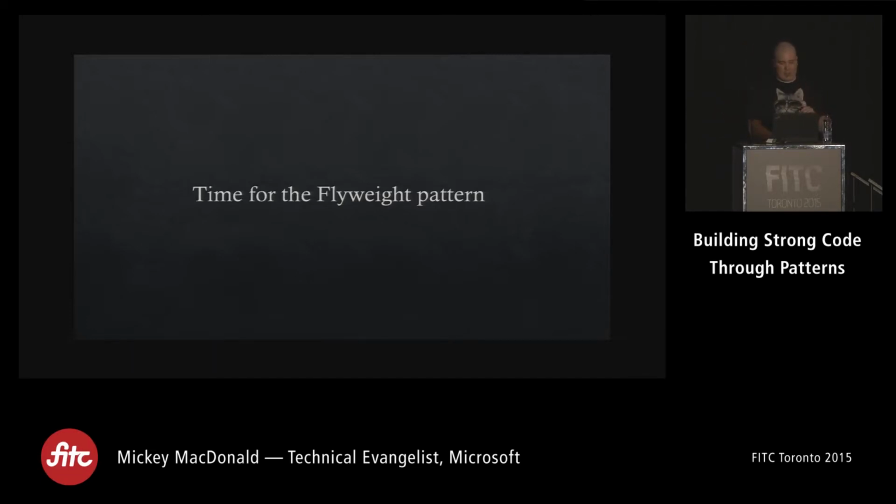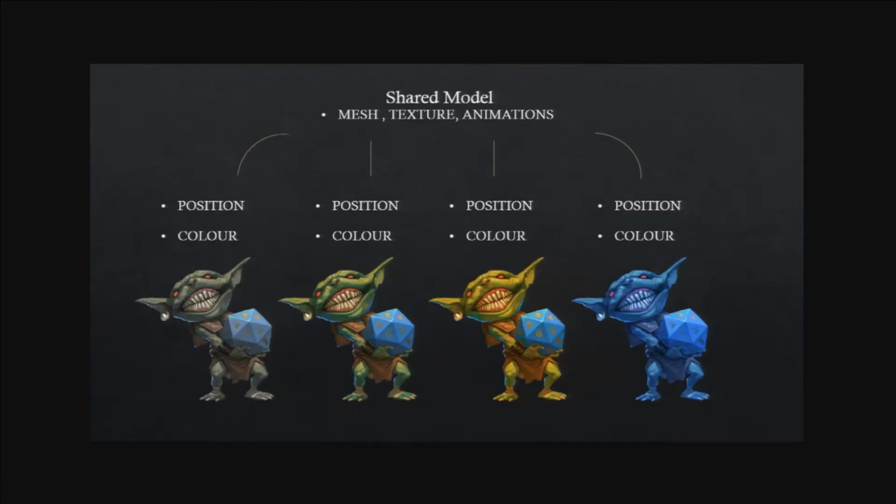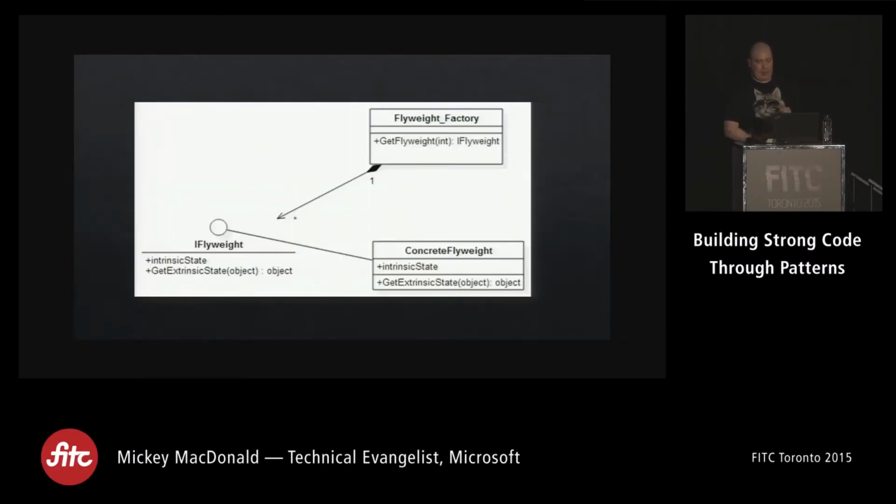So to visualize how this would work in memory, you'd have something like this. You'd have your shared model at the top, which is going to have your mesh, your textures, your animations. And then each one of these is going to have its own values, like position and color, right? Those will be separate, but they'll all be calling back to the main model and asking for that mesh, the texture, and animation, right? So right off the bat, you can see how we're going to be saving ourselves a lot of memory, because we're only going to load the mesh, the texture, and the animations into memory once. Even if we create a billion goblins, those billion goblins are all going to be pointing back to that one location.